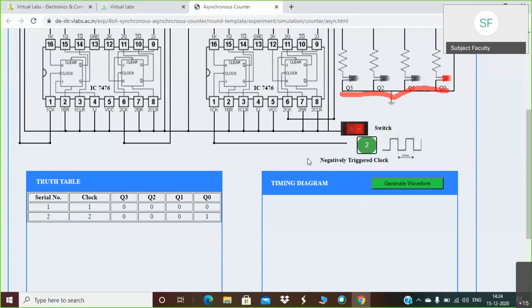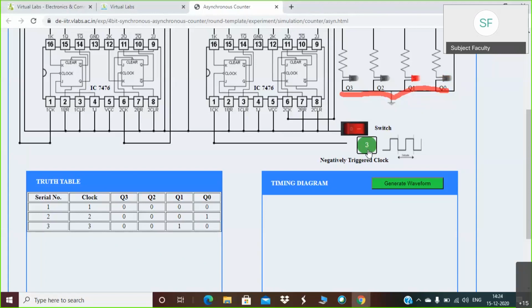Okay, you have to just press on the count itself. As soon as you press on the count, the corresponding status of these LEDs will change, and it adds one more line. Okay, so now after the application of second clock, you can read here from this truth table. Now our status becomes 0001. That is nothing but first count. I am again clicking on this particular count button. So just observe what are the changes.